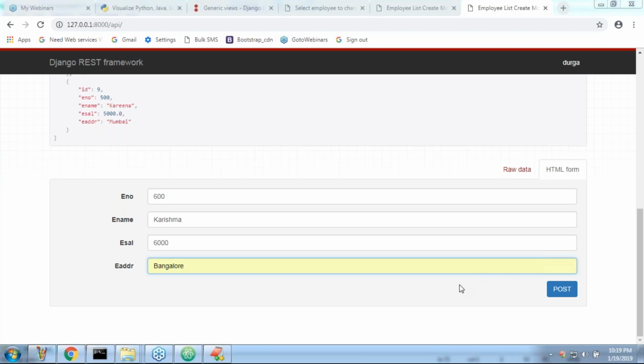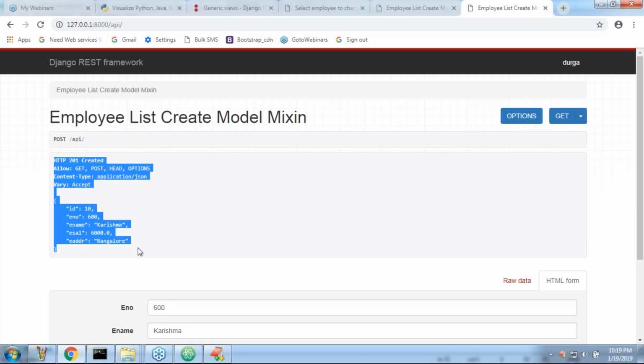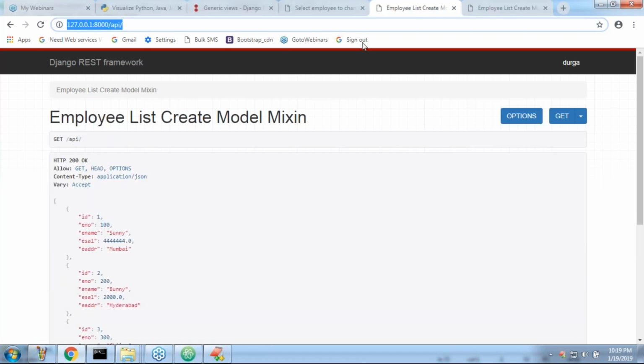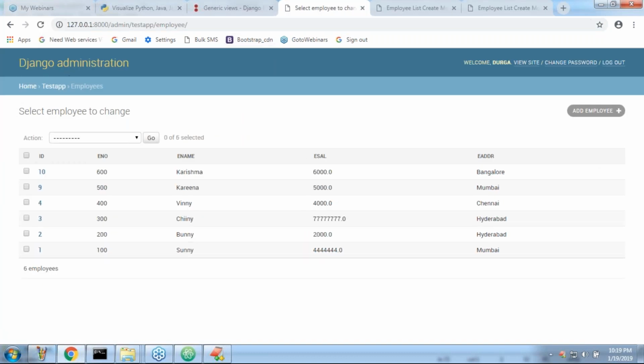Now post. Can you please observe? Is it created or not? Yes, it got created. Let me cross check in my database. Is it created or not? Okay, now this is the 10th ID record. Is it coming or not?